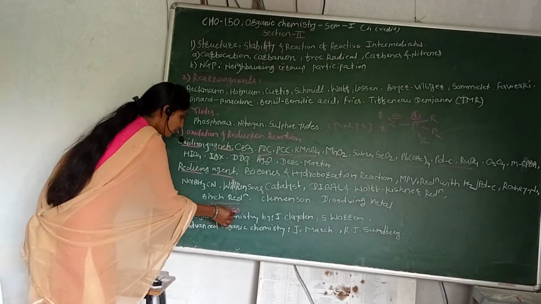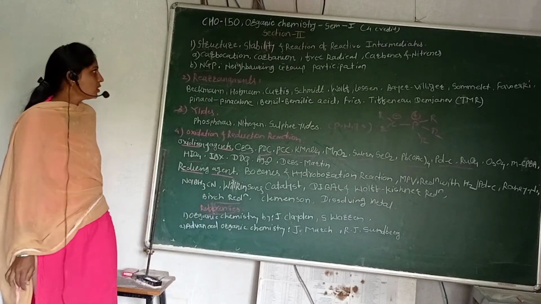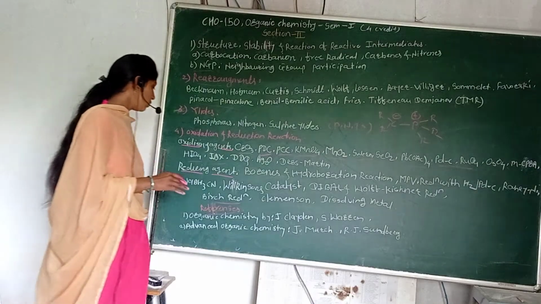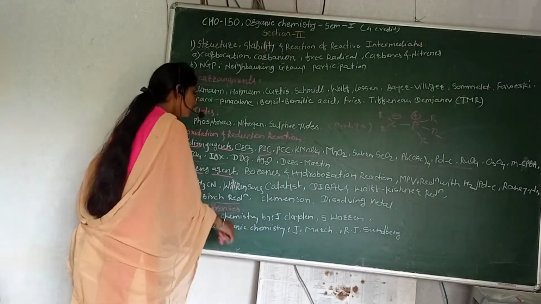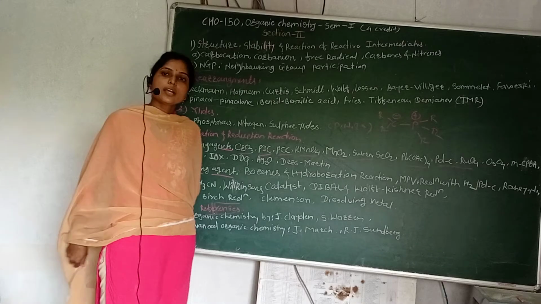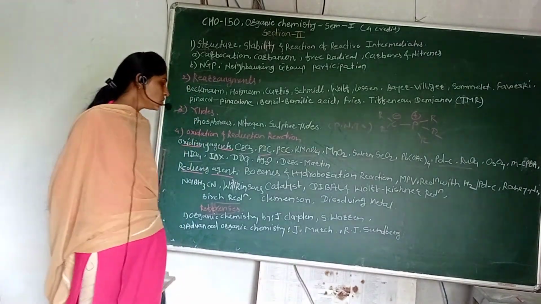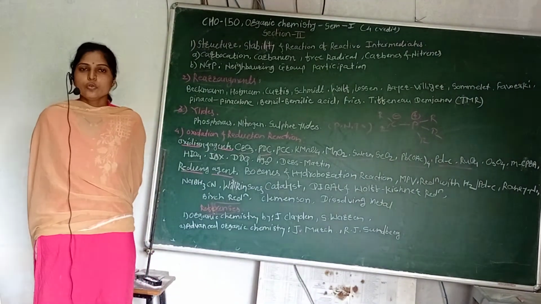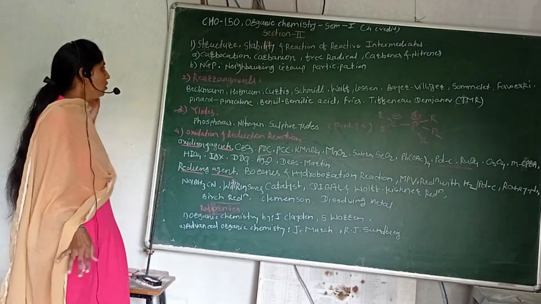Some references can be used for this CHO 150 second section. This is Organic Chemistry by J. Clayden, S. Warren. Then you can also use Advanced Organic Chemistry by Jerry March, and R. J. Sundberg. These references can be used for this fourth chapter.